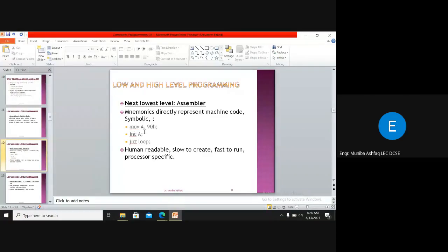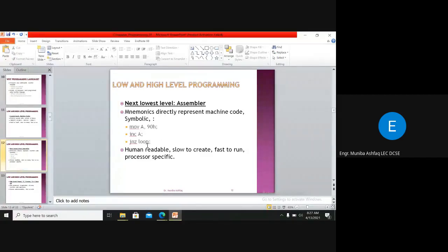Instead, they use mnemonics, which are a little more natural to us and more understandable to us. We can learn that, and it's a little easier to read than the machine language. So it comprises symbols like move A, increment A, JZ loop. This is a sample from the assembly language, right?